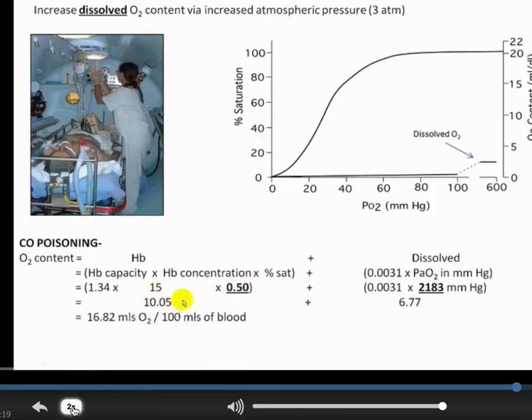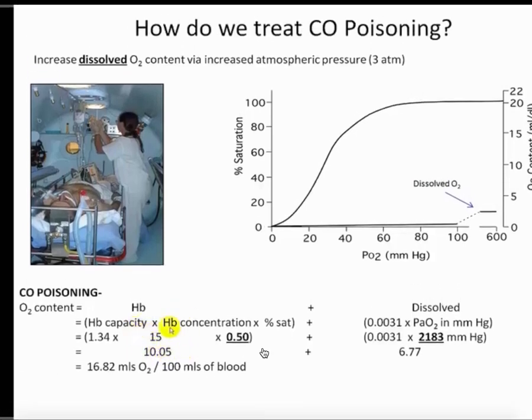So again, as we mentioned previously, carbon monoxide can be lethal. If the concentrations are high enough and the exposure is long enough, it will kill people. But for those who sense that they're being poisoned and can get into an emergency room for treatment, one of the things that's done is they're put into a hyperbaric chamber. The point of this is to increase the atmospheric pressure in the chamber, and essentially to increase the dissolved O2 content via increases in atmospheric pressure.